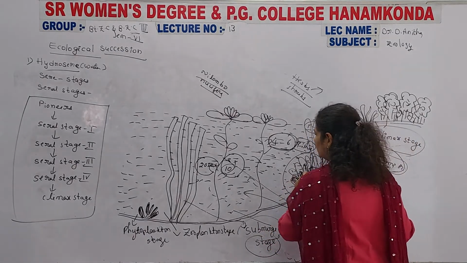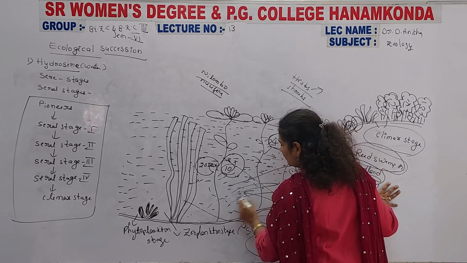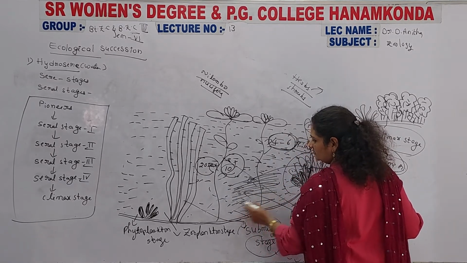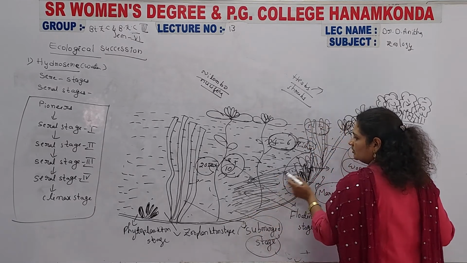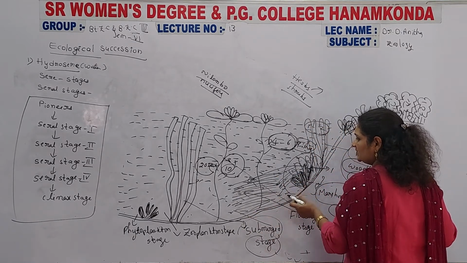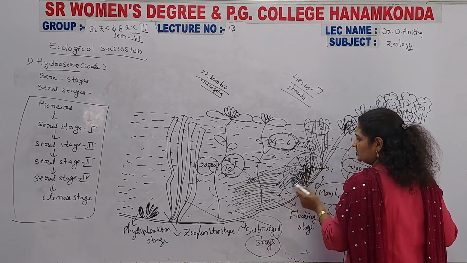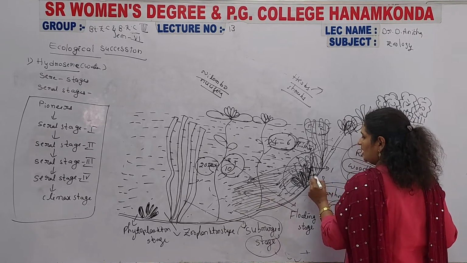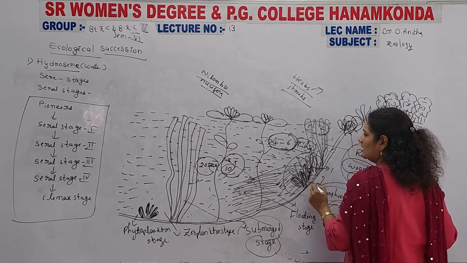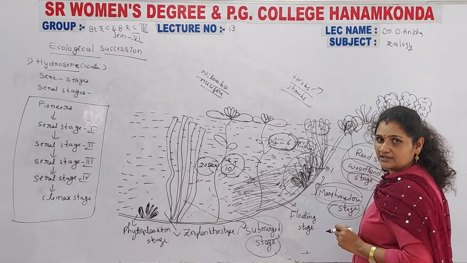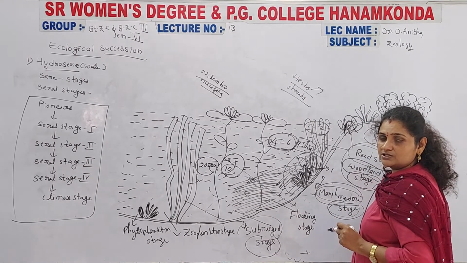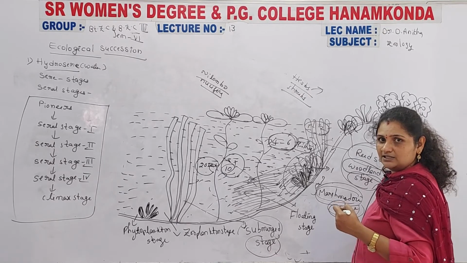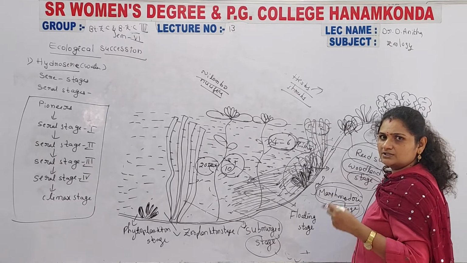Then the soil fertility increased, and the depth of the water decreased, and the area becomes very bushy. The depth of the water decreased and the soil increased, the marsh meadow stage developed here, and some other plants are developed here. Rooted plants, fishes and other organisms also develop here. Some larger plants and molluscan organisms like snails and oysters are also developed here.